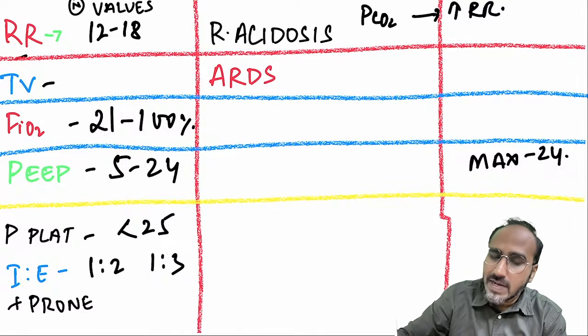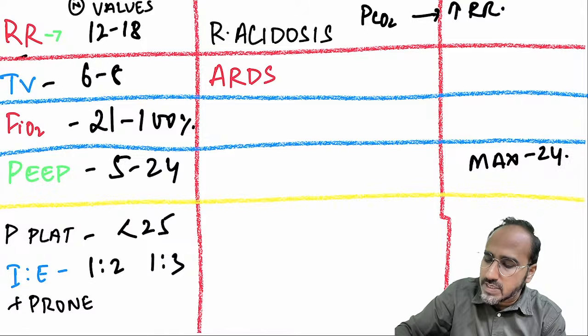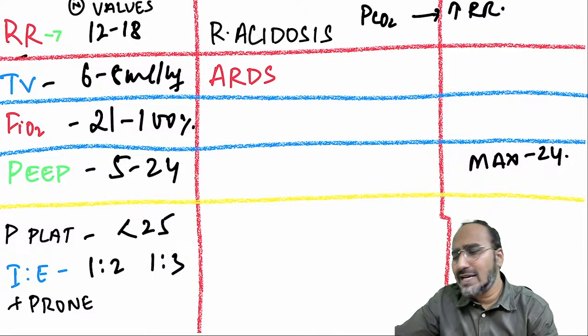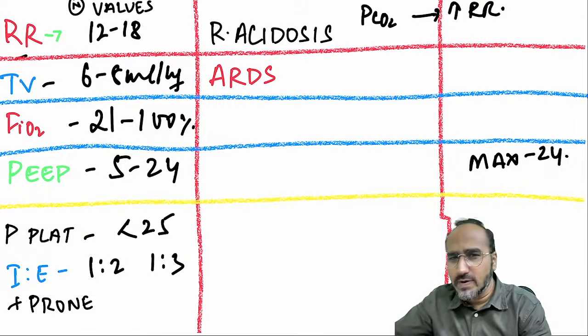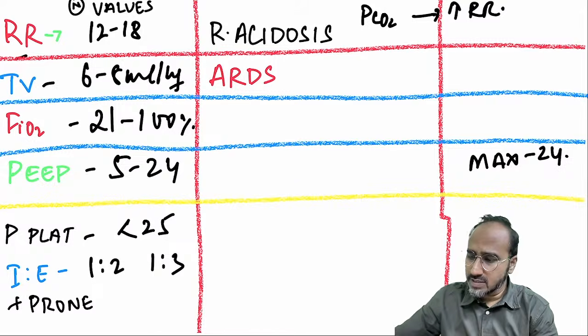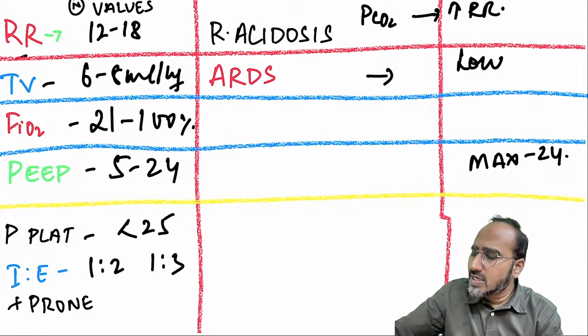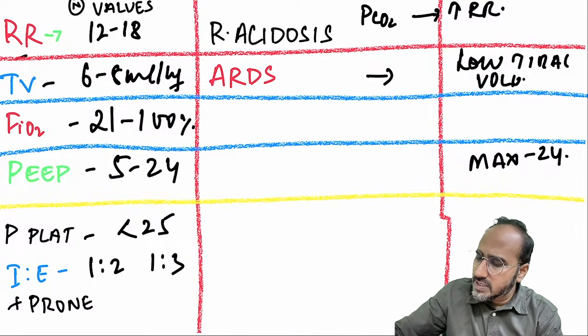Tidal volume, in normal conditions, how much should you keep? 6 to 8 ml per kg. But in case of ARDS, where lungs are already in a very bad state, you do not want to overdistend the lungs or the alveoli. What you need to do in ARDS is go for low tidal volume ventilation. Low tidal volume ventilation in ARDS.